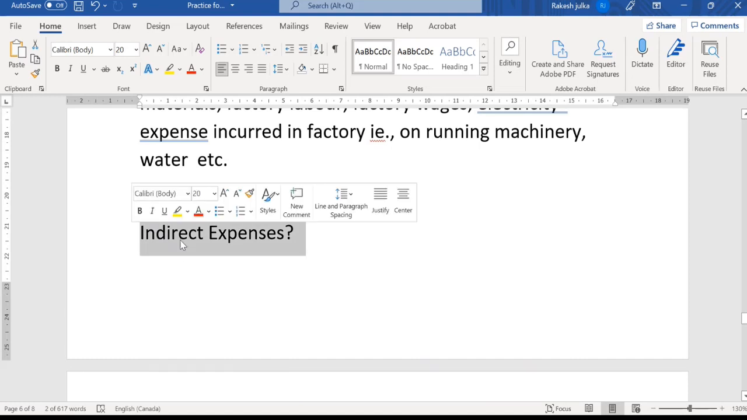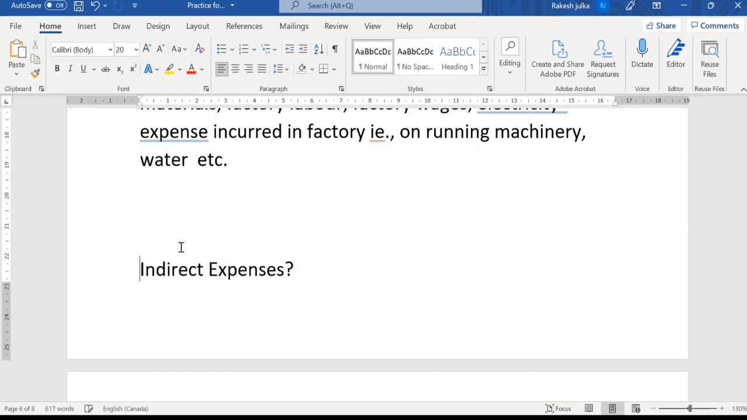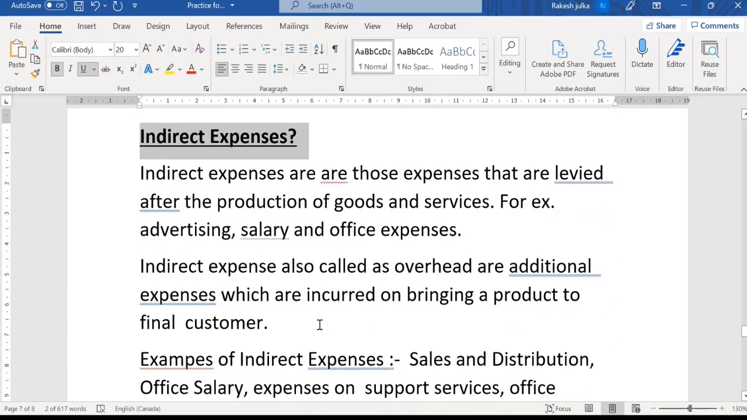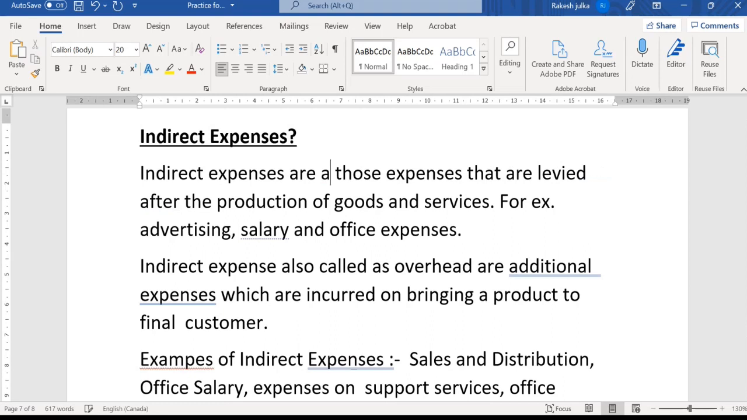On the other side, I'm going to talk about the indirect expenses. This is the second kind of expenditures. What are the indirect expenses? It is clear from the name itself. Indirect means not directly related to the manufacturing of the product. Indirect expenses are those expenditures that are levied after the production of goods and services. Direct is before and during the production, and this is after the production of goods and services.